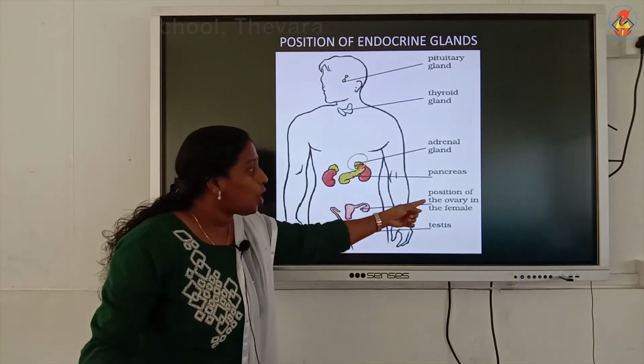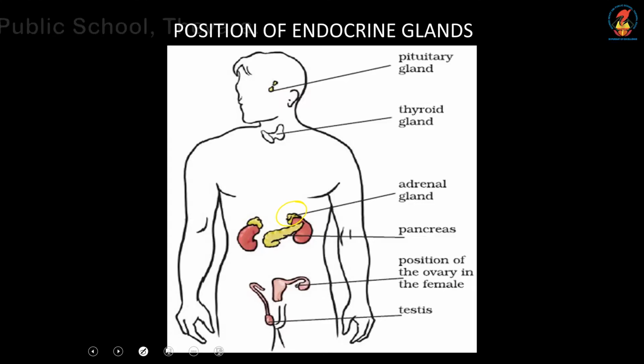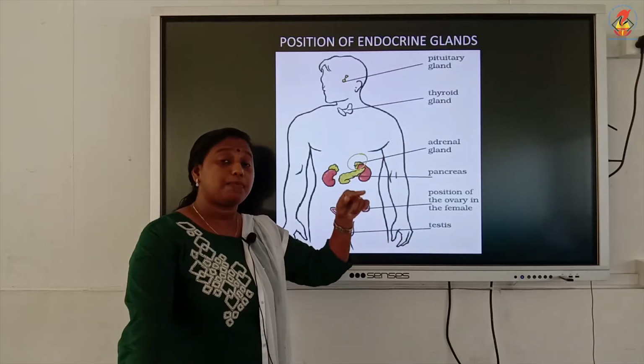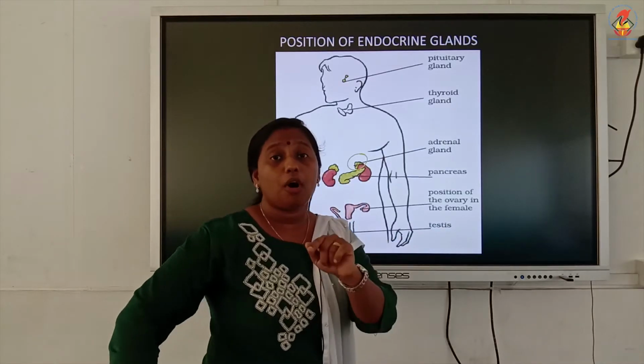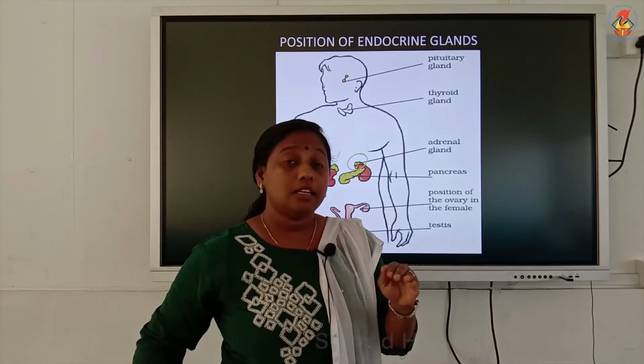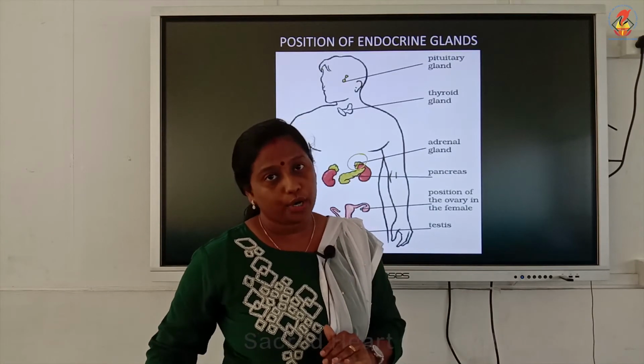Now this is optional. The other two endocrine glands in this picture: one for male, the other one for female. If the human being is a male, then that organism will be getting testis as an endocrine gland. The testis is present inside the scrotum of a human male, and it is located outside his body.